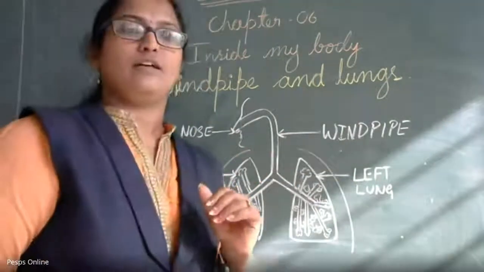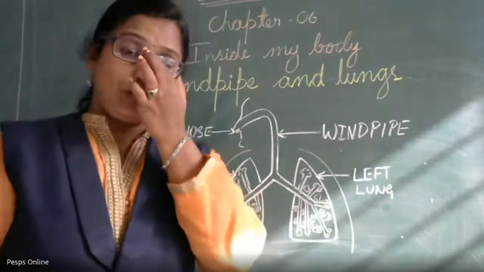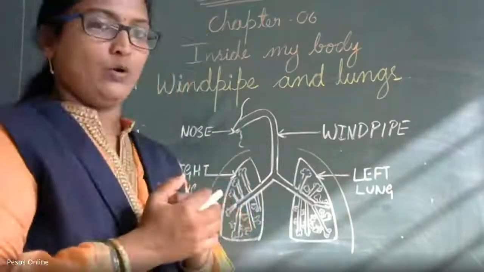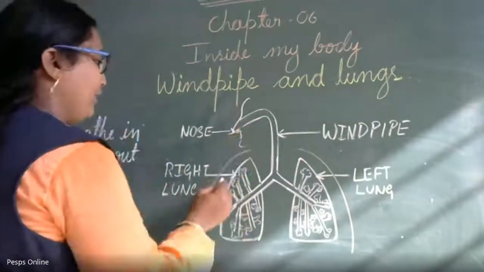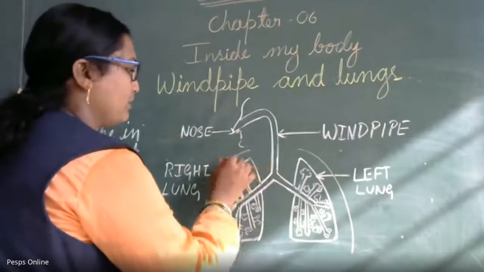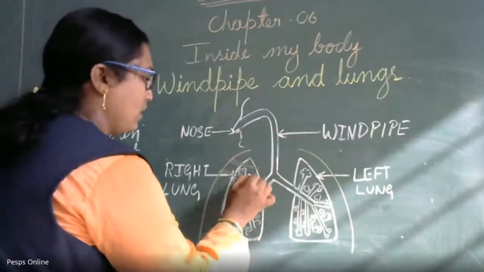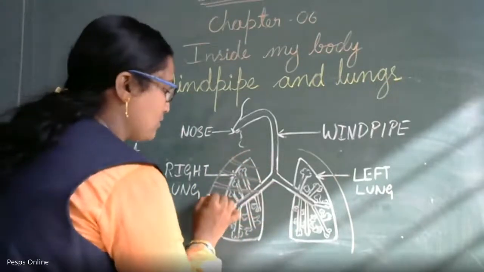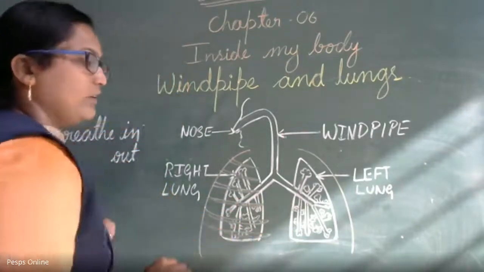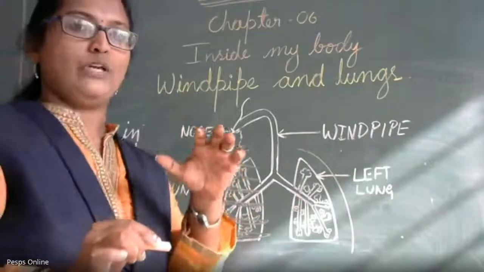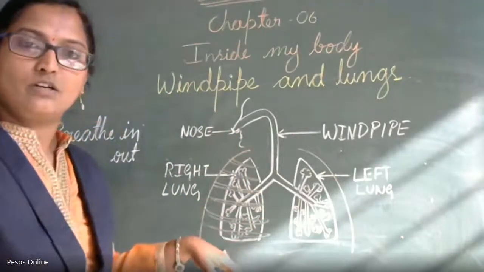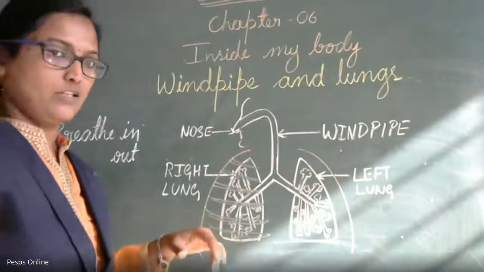Lungs are present in the chest cavity, hanging inside it. The bones which cover and protect the lungs are called the rib cage.